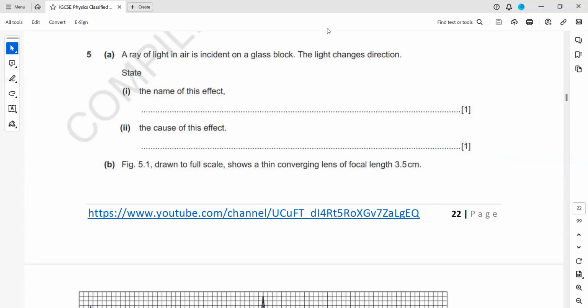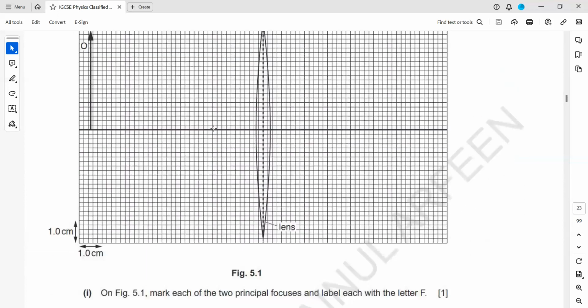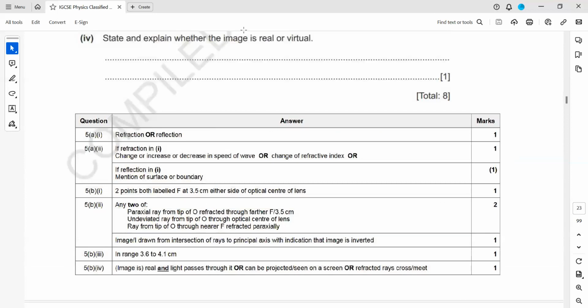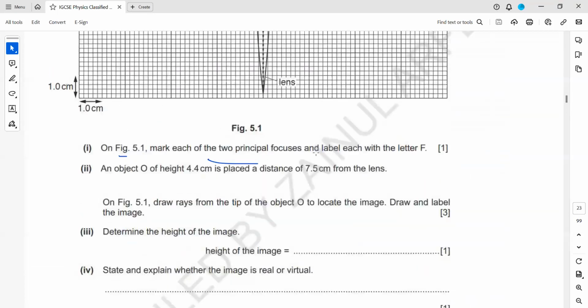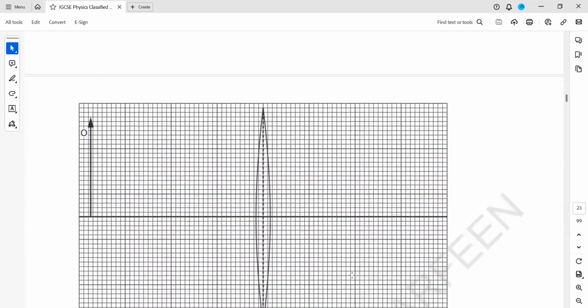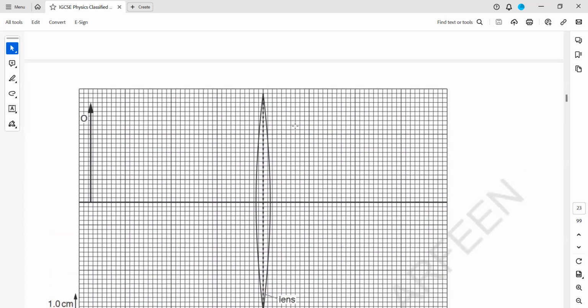But sometimes two mediums may have the same densities, so change in medium is not always true. So as you can see here, refraction happens because the speed changes rather than because of change in medium. Change in medium is not a comprehensive answer because some mediums have the same. You can mention change in the wavelength, but you're not supposed to say increase or decrease in wavelength.